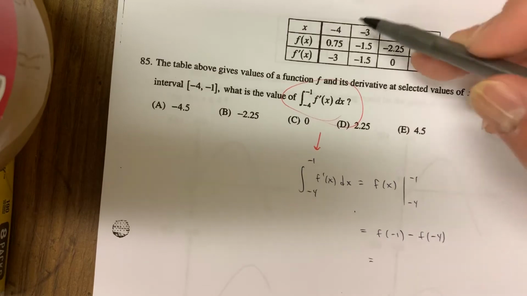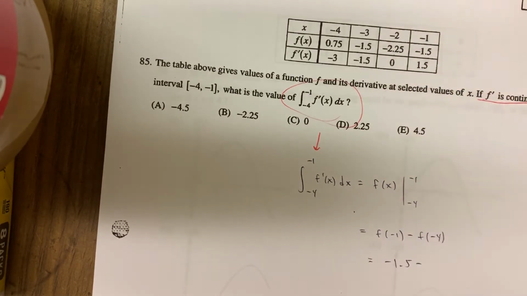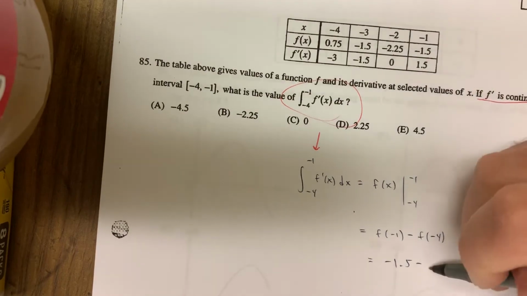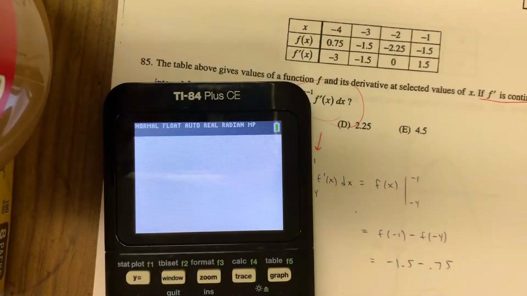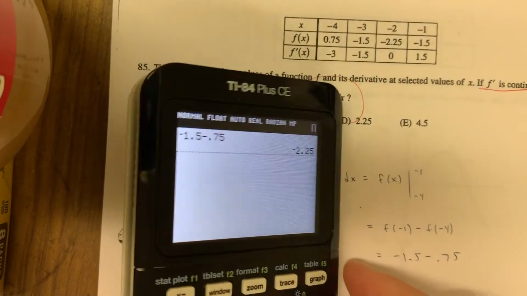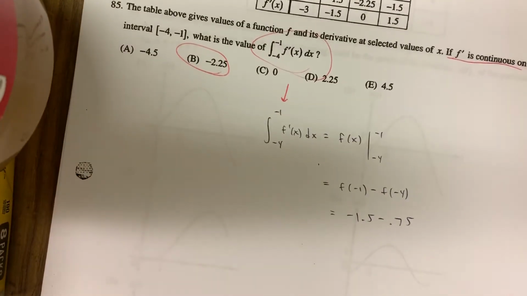And f of -1, make sure you look at the f chart, minus f of -4, which is 0.75. All right, look, hey, if you're scared to subtract these, you got a calculator. It's the calculator section. I'm not cheating here. I can use this. Okay, so -2.25. Do something like that if you need to on the calculator section. I think on your AP they said you're not going to really need a calculator, but keep it close by. We'll talk about that more as we go through.